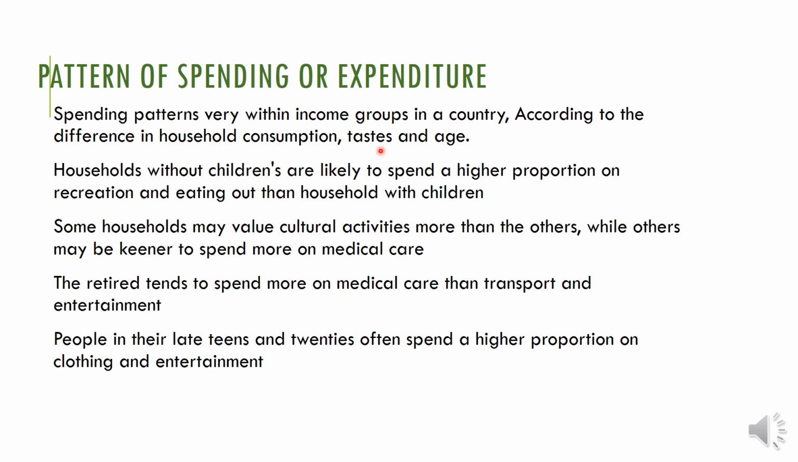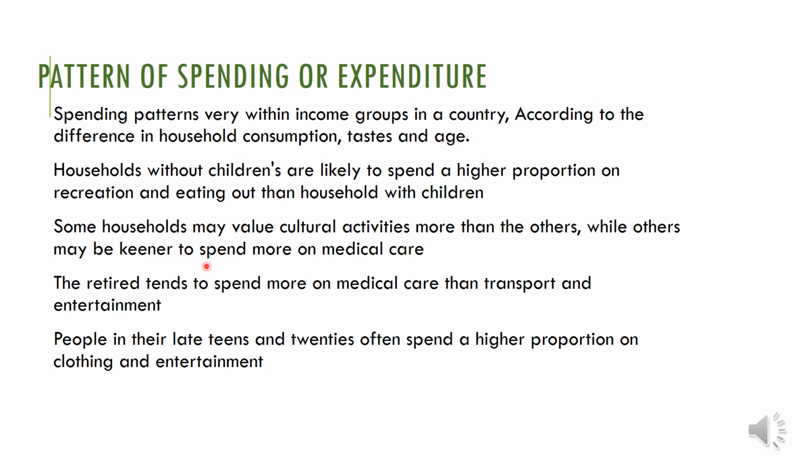For example, households without children are likely to spend a higher proportion on recreation and eating out than households with children. Those who have more children will not regularly go out eating at restaurants, because it is so expensive, so they try to avoid it. But households without children used to go, because the family size is very small, so it is less expensive. That is one way.